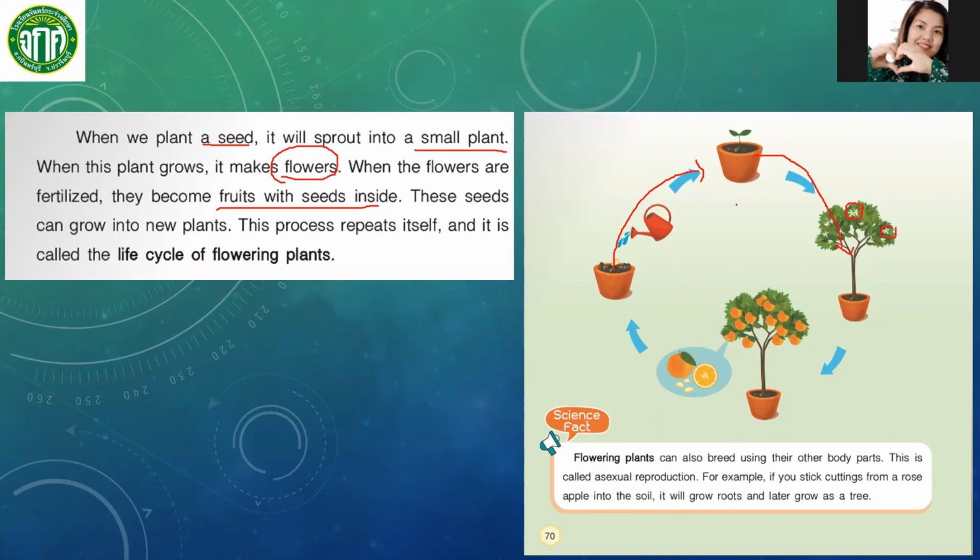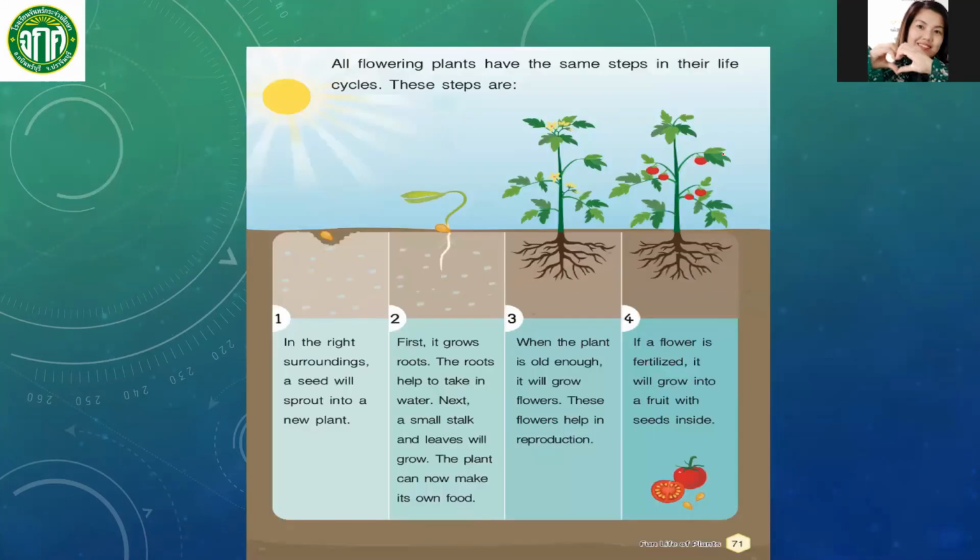When flowers are fertilized, they become fruits with seeds inside. So these are the fruits wherein there are seeds inside. As you can see, the orange has seeds inside, right? And then these seeds, we can plant and they will grow into a new plant again. All right, so page 71.